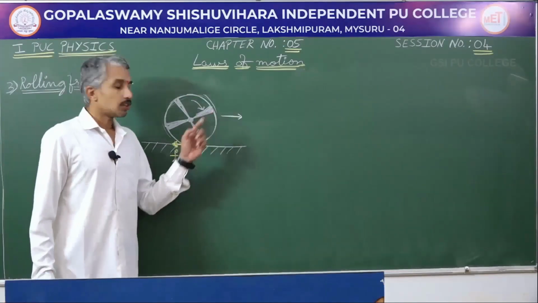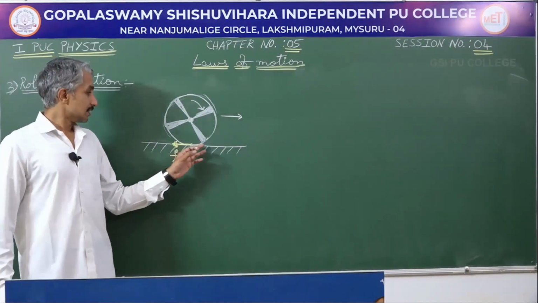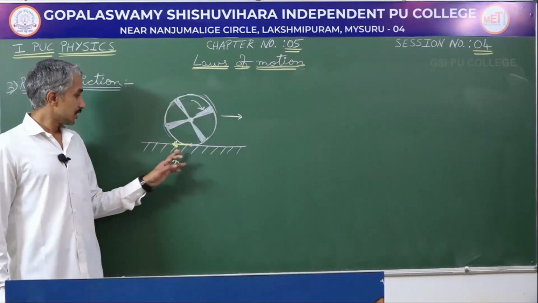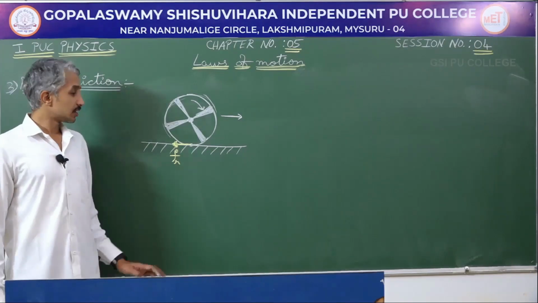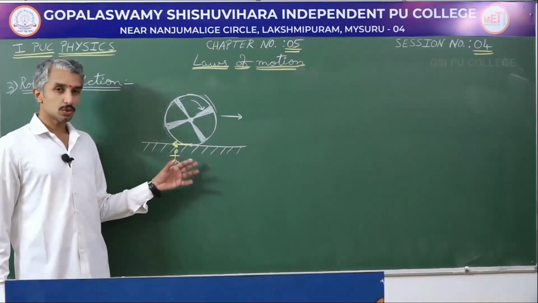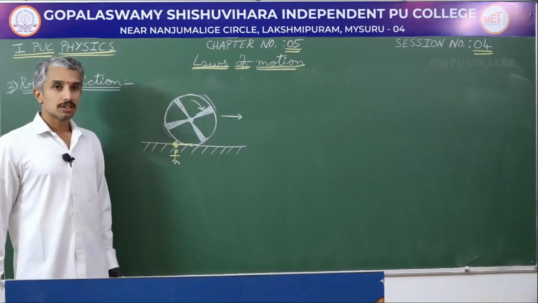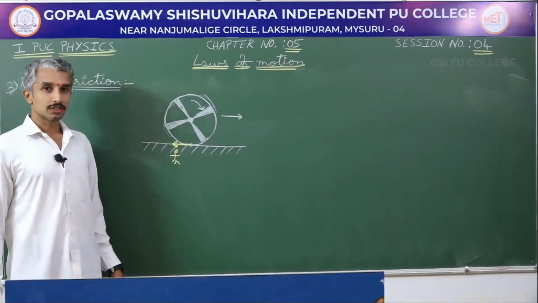So, every point on the wheel is only in momentary contact with the horizontal surface. So, in this case the friction between these two surfaces is negligible. Theoretically speaking, there is no friction between the wheel and the horizontal surface, but practically there is still some friction.